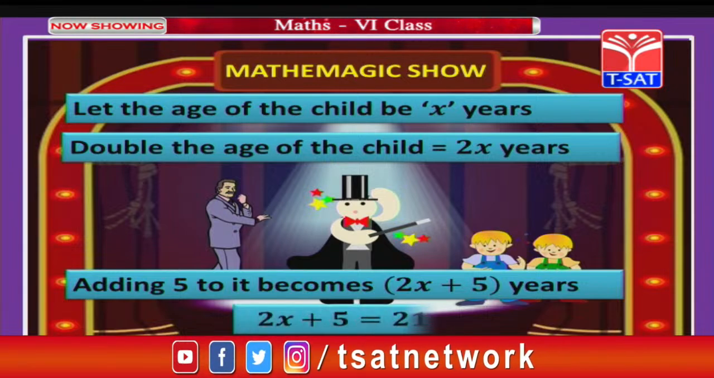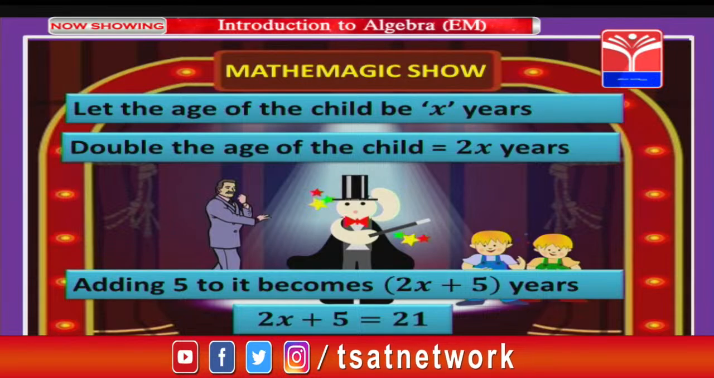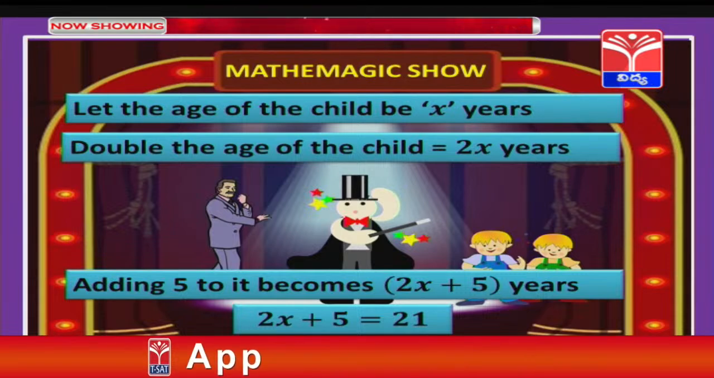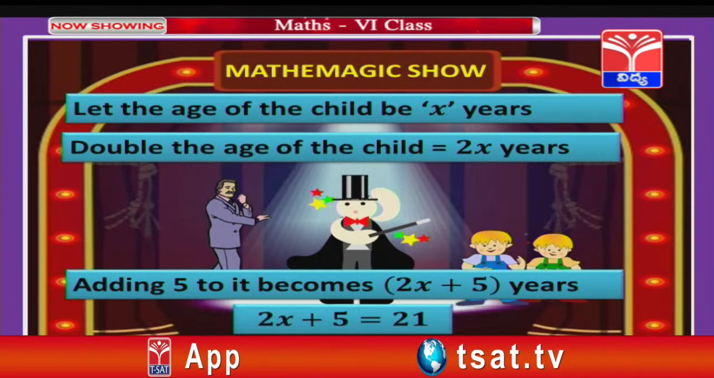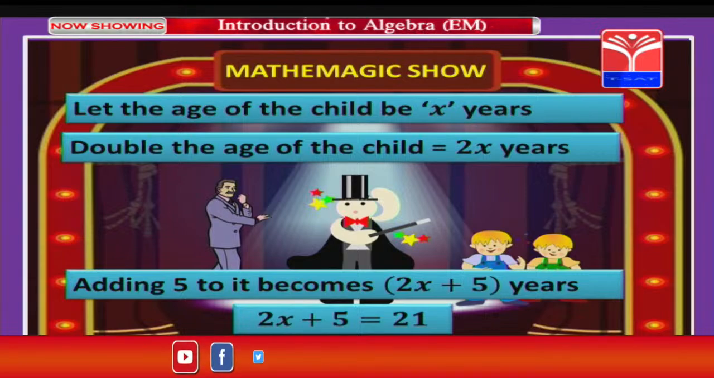So, we got an expression, and then he asked what is the number they got? The child replied 21. That means, this expression 2x plus 5 is equal to 21. So, what did we get, children? Yes, we got 2x plus 5 equal to 21, which is a simple equation.